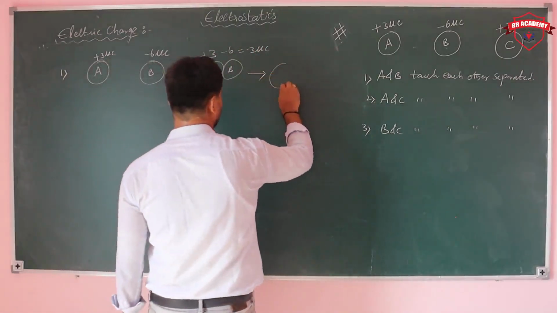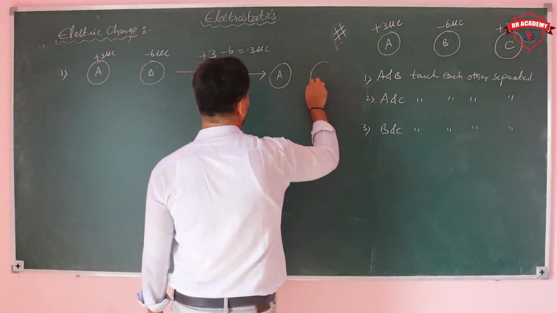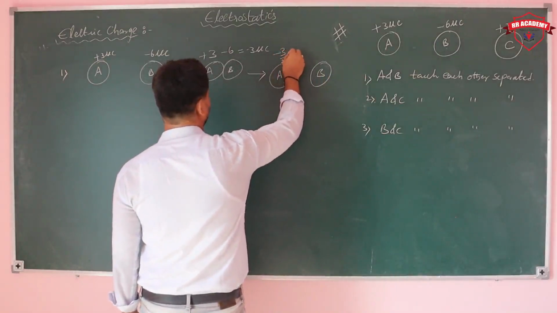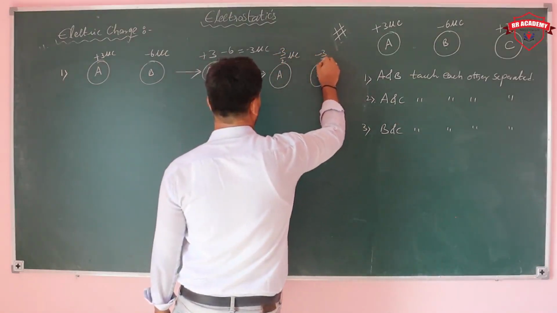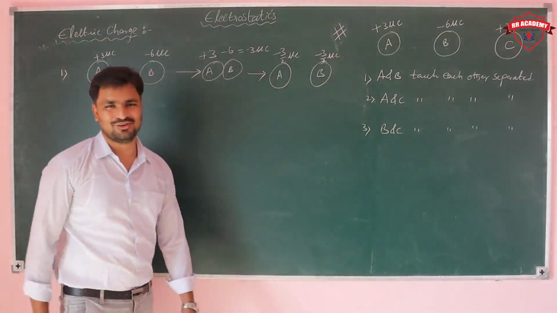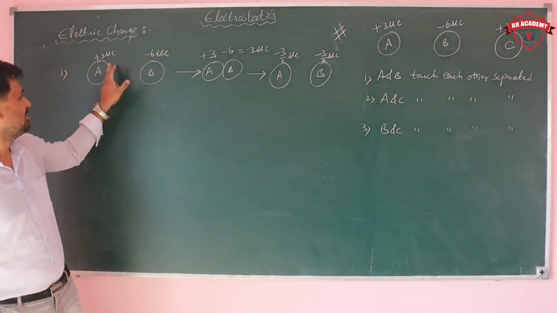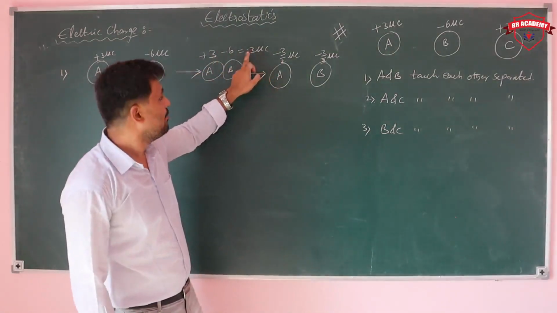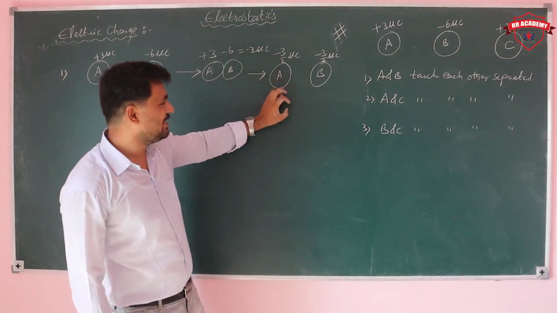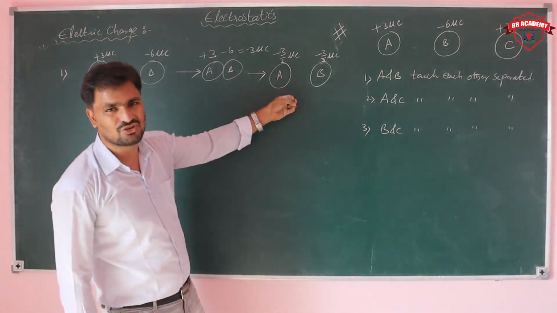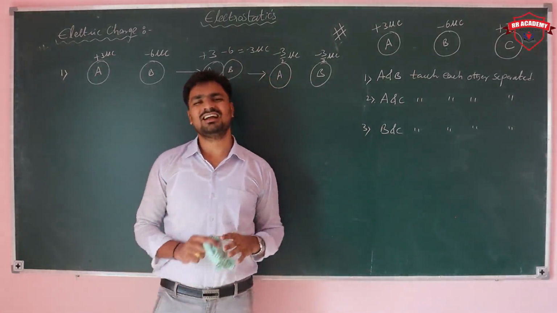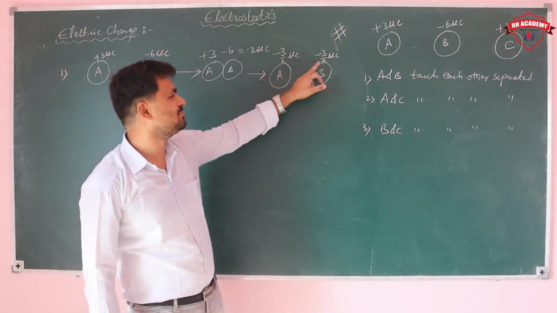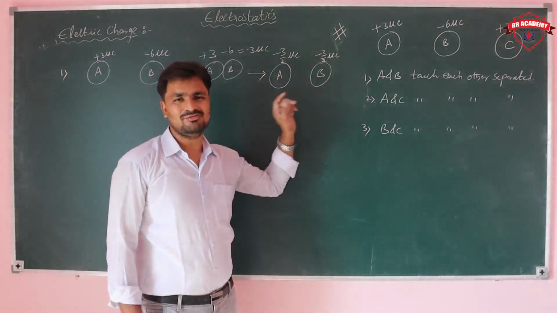And then separated. Separated means the charge will be distributed equally. On this, minus 3 by 2 microcoulombs. On this, minus 3 by 2 microcoulombs. Here, if you are adding, the total charge is plus 3 minus 6, additive property, minus 3 microcoulombs. Separated means this charge should be equally shared because those are identical. So what is the charge on A? Minus 3 by 2 microcoulombs. Charge on B? Minus 3 by 2 microcoulombs.